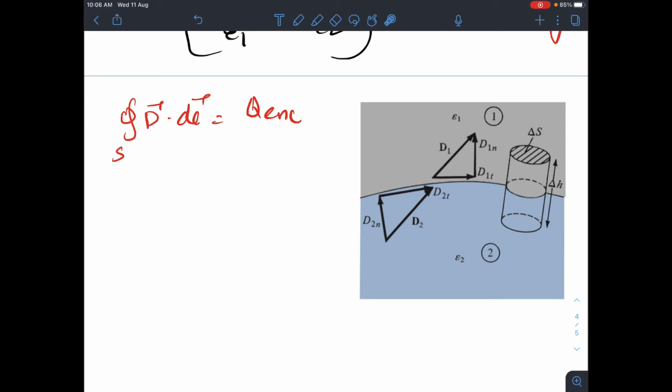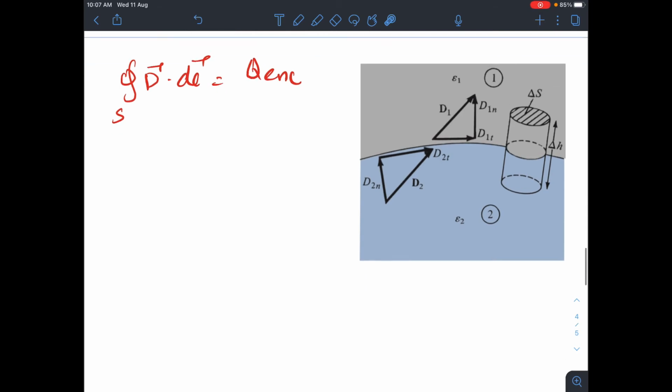So here we are considering a small cylindrical surface, and if you use Gauss's law here, you can see that around the cylindrical surface path, the contributions are going to cancel, and only on this part as well as this part you will have the components in your equation.